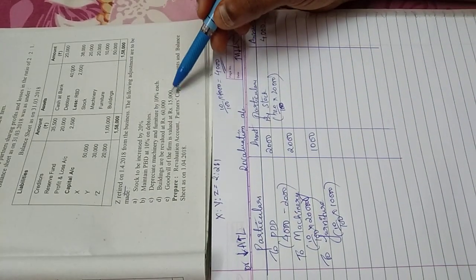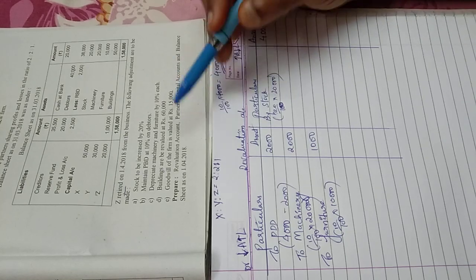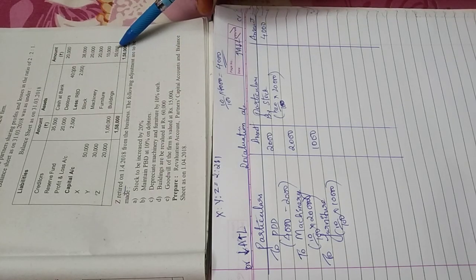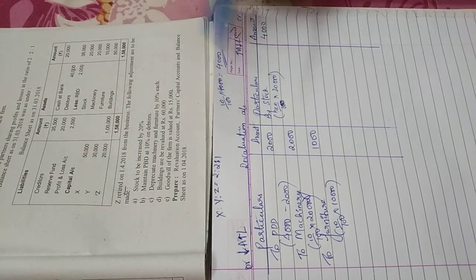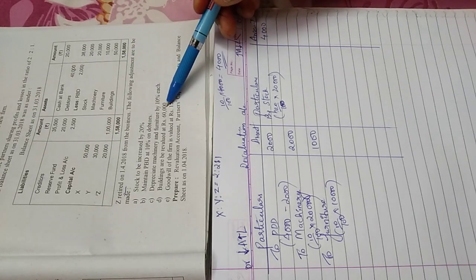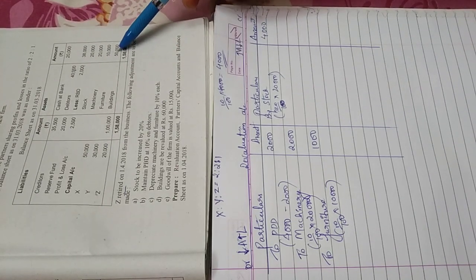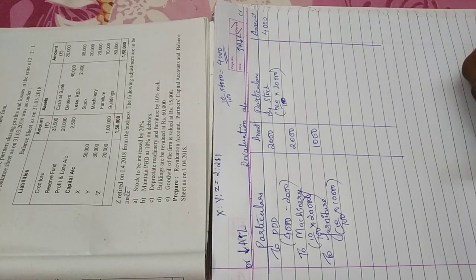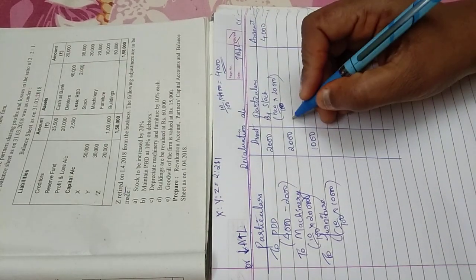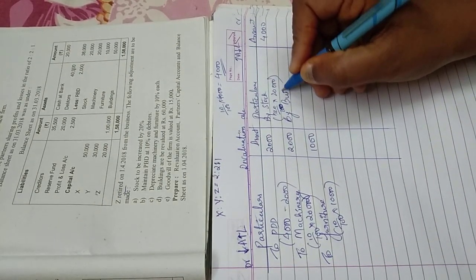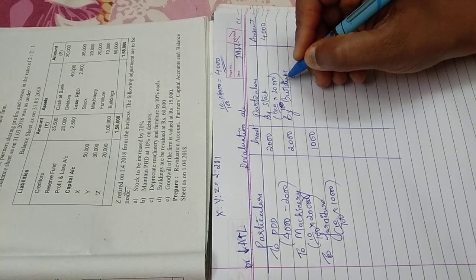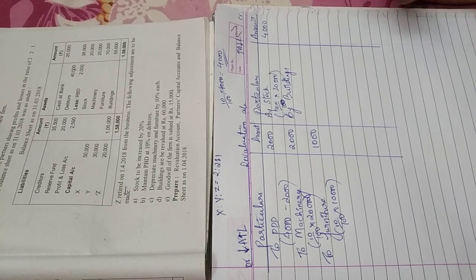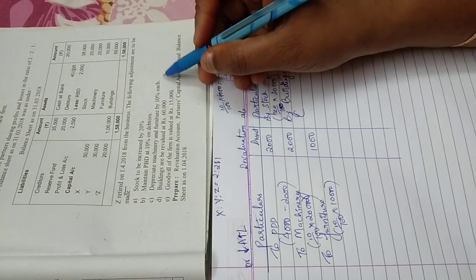Next, goodwill of the firm valued at 15,000. This I will take in the capital account. Building to be revalued at 60,000. The building value was 50,000, and now when you check, the value of that building is 60,000. So from 50,000 it has increased to 60,000, an increase of 10,000. Which side will I take an increase in asset? This side, so I will write by building. Remember, in the revaluation account, we take only the increase or decrease, that is, by how much is the jump or by how much is the decrease. How much is the jump now?